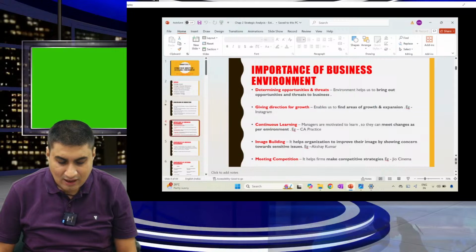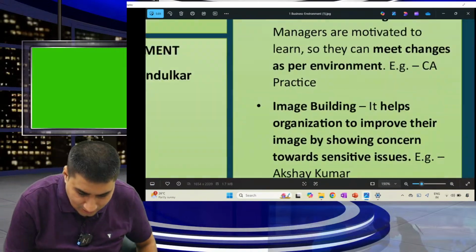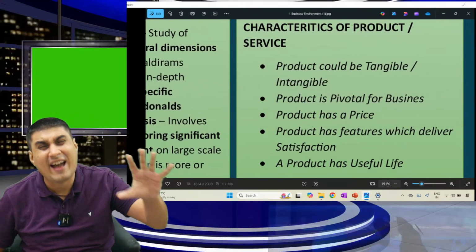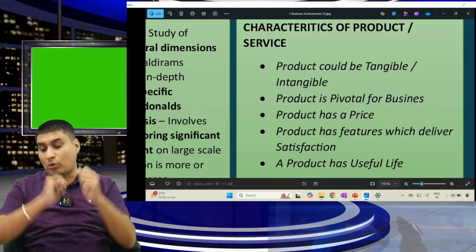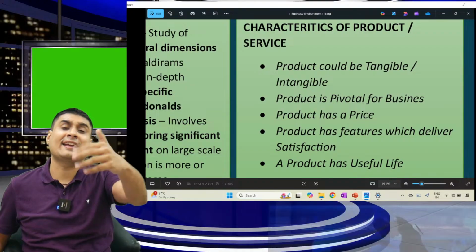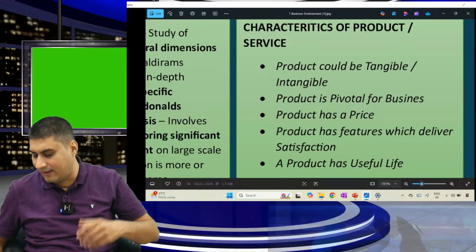Moving on. Next, this question has also come from this chapter. Everything they have asked. Characteristics of product or service. Again, a very easy question. What should a product and service have? Number one, product could be tangible or intangible.